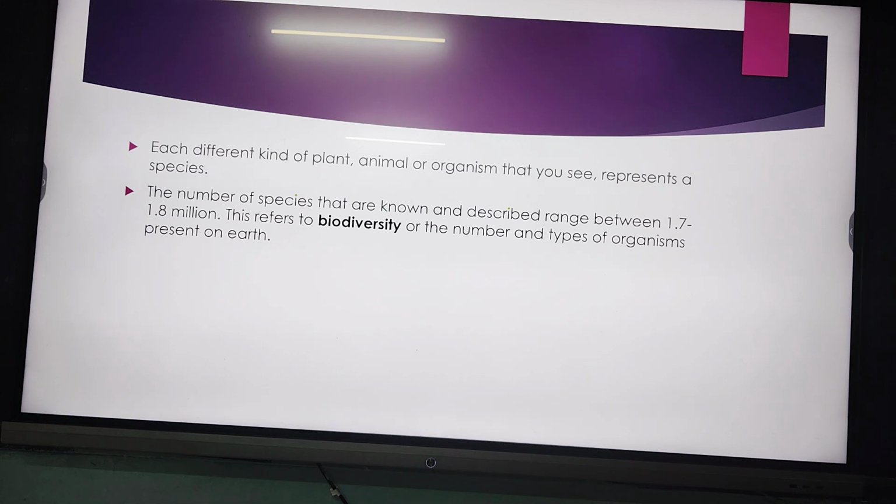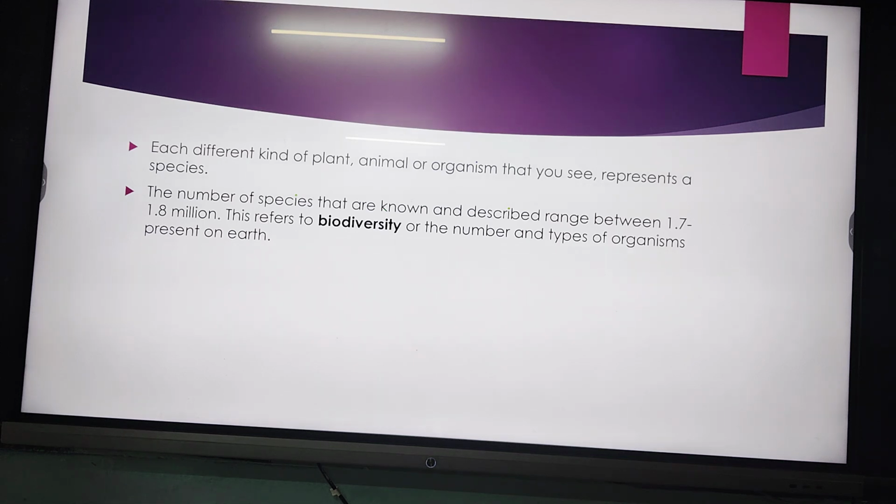So here we see that each individual you are looking at represents one species. Just see here, we human beings are known as Homo sapiens. So we human beings are Homo sapiens, an individual representing a species. Similarly, you can take a plant example, Triticum aestivum, which is wheat. So you can take wheat into account, or Musca domestica, or human beings.